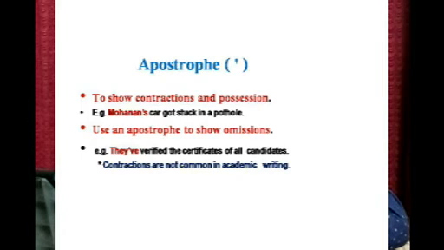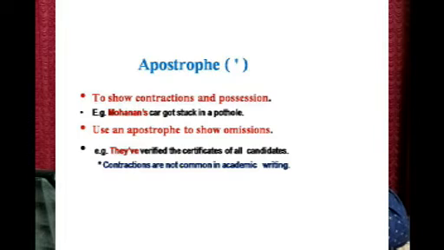Next we come to the apostrophe. To show contractions and possession. Contraction means short. Possession means belonging to somebody. Example: Mohanan's car got stuck in a pothole. So Mohanan and then apostrophe S. Here the apostrophe shows that the car belongs to Mohanan.